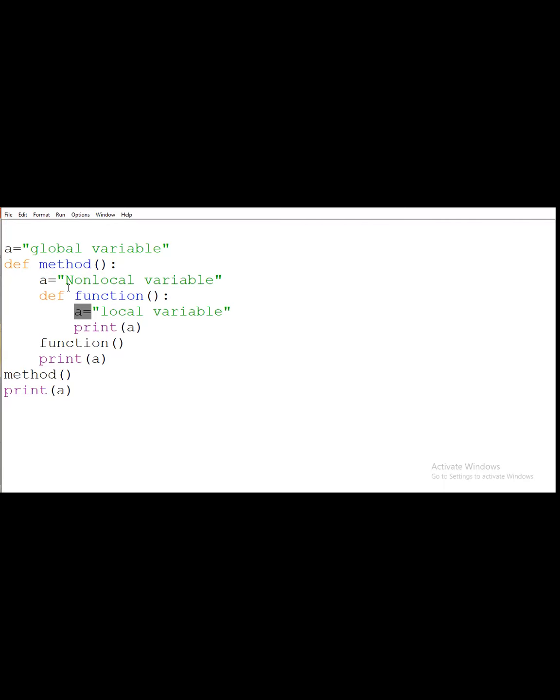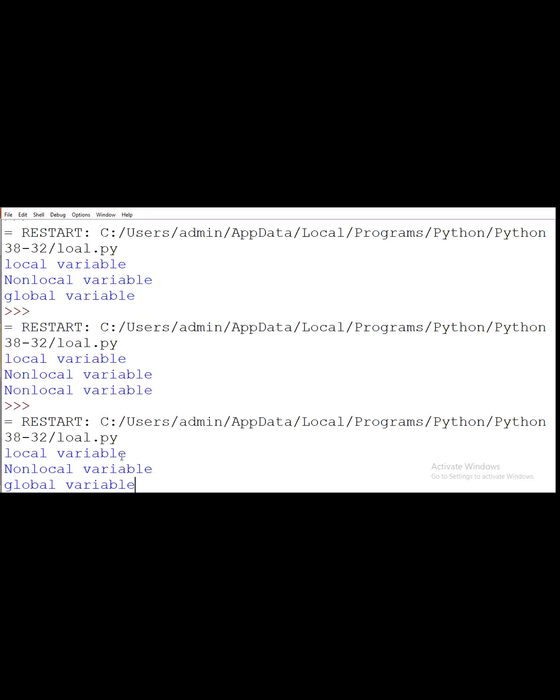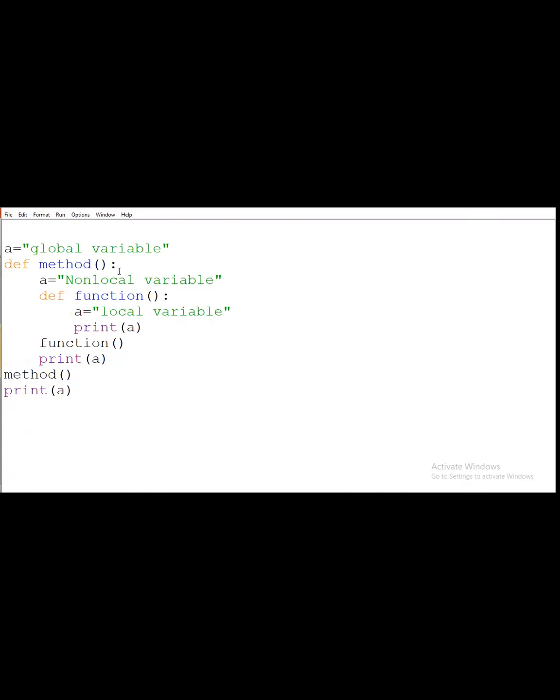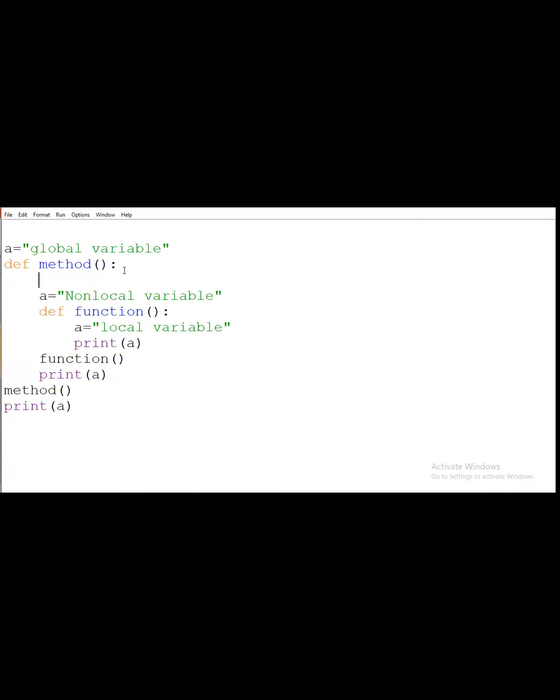Why? Because we are calling the method function here, and we are printing this value first, and after that we are calling the method function. Non-local means we are combining the global and local keywords. So that's why it will print the values like this: first local, after that non-local and global. And suppose now in this method I write the global keyword.